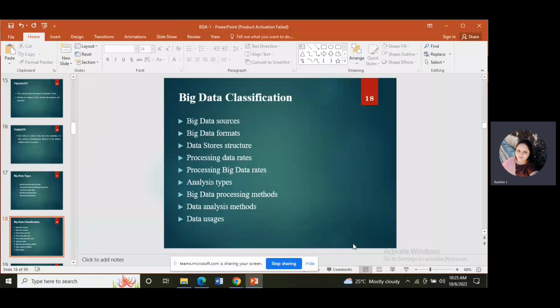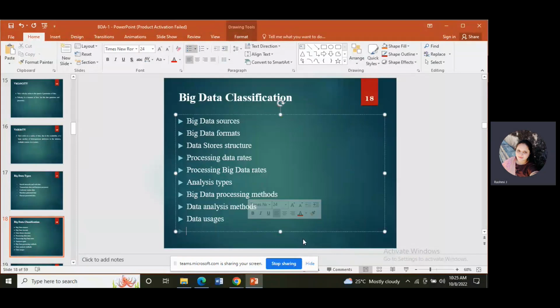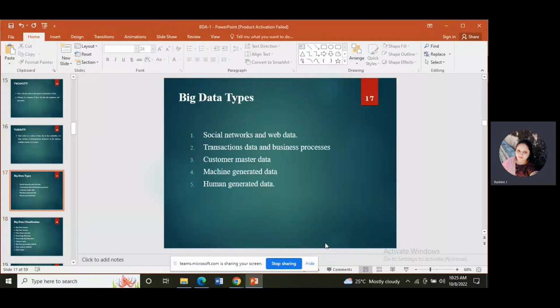Then data usages. Which data are we using? These are the data we are using, right? Human generated data, business processing, and enterprise applications, then knowledge discovery.